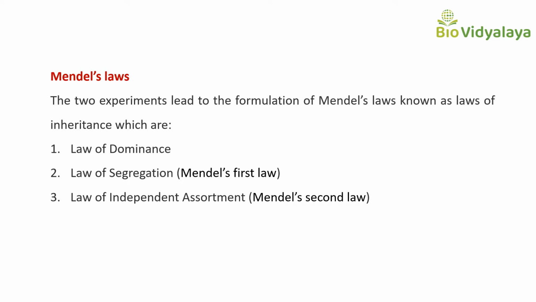The law of dominance and law of segregation are both based on monohybrid cross. But the law of independent assortment is based on dihybrid cross.